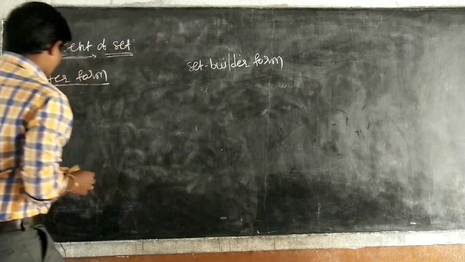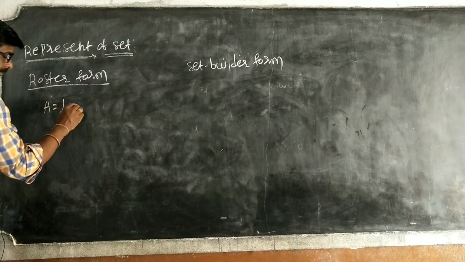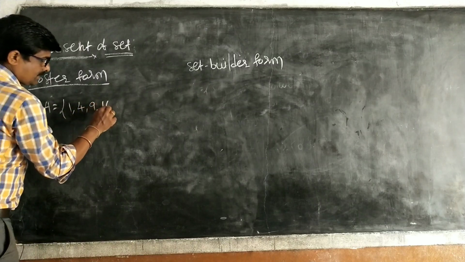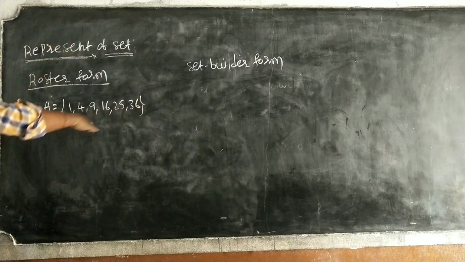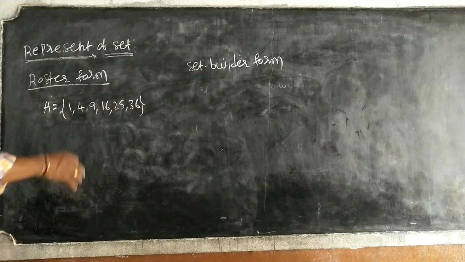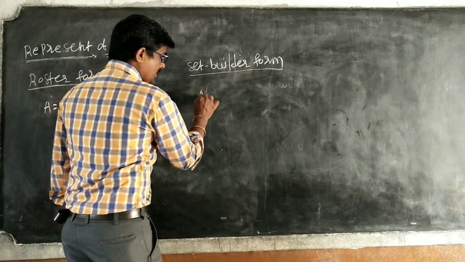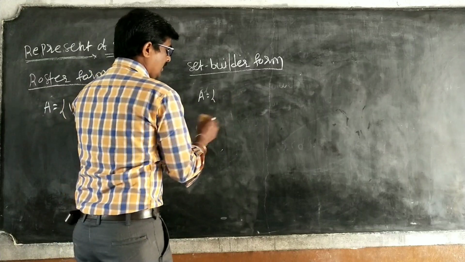So observe here. I am taking one set A. A is equal to 1, 4, 9, 16, 25, 36. I am writing this list. But what do I write in set builder form? So A is equal to a set. So what do I write? X.